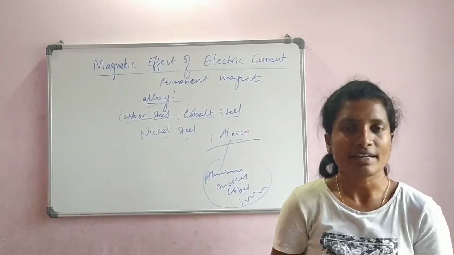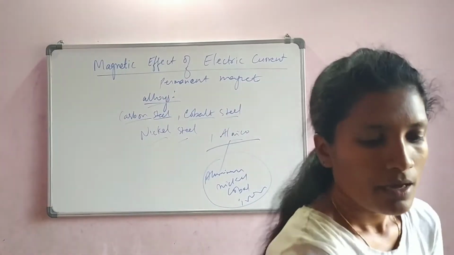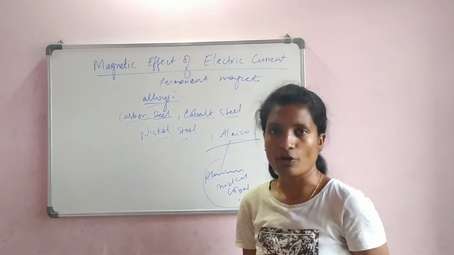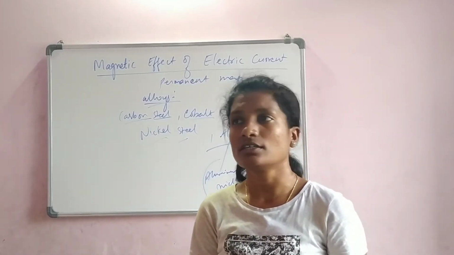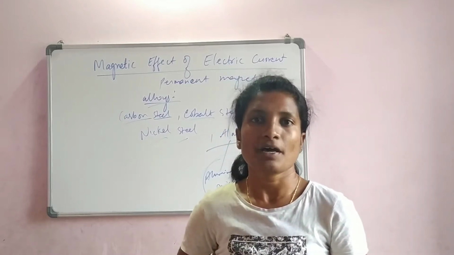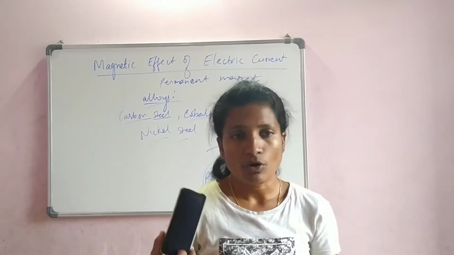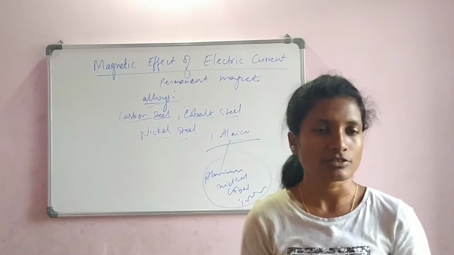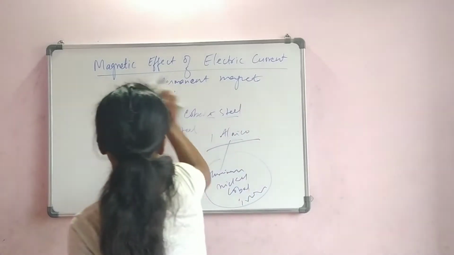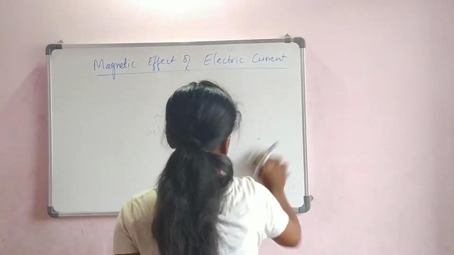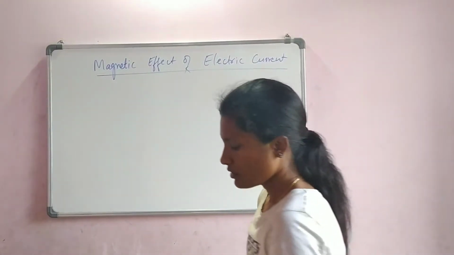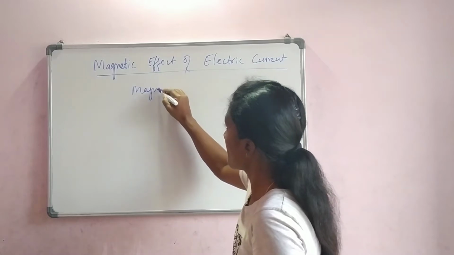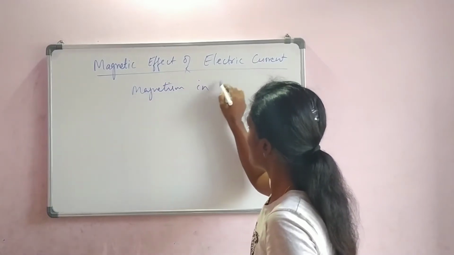Okay, so now let us go on to the next topic, magnetism in the human body. In the first session we discussed that the earth itself acts as a magnet. Even the human body acts as a magnet. So let us see what that concept is and how it is possible.